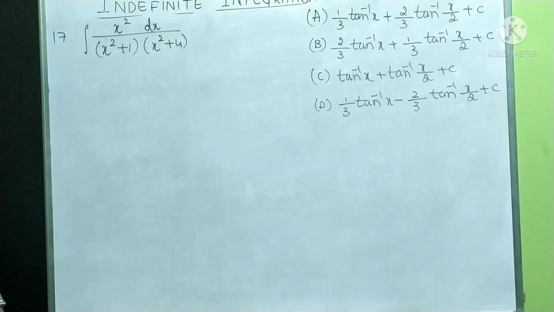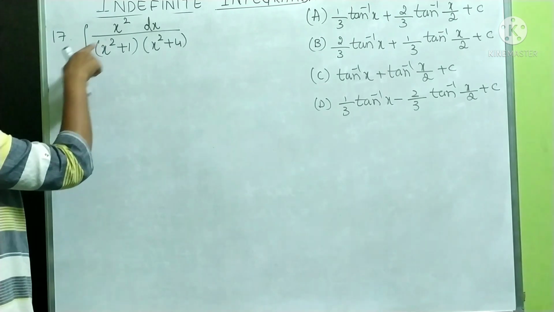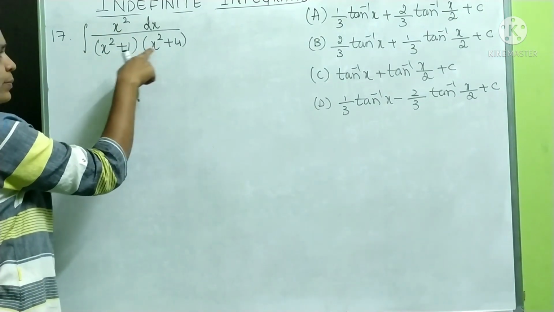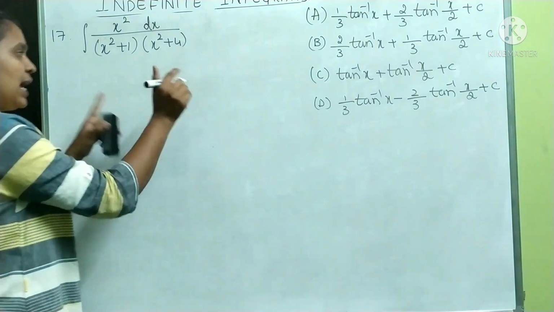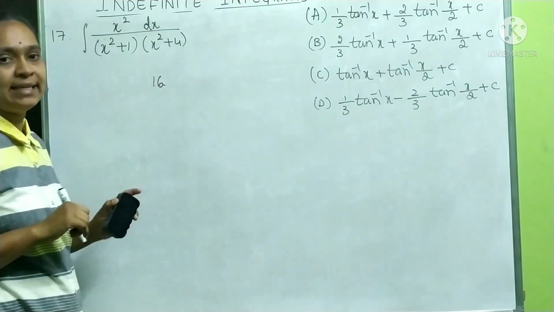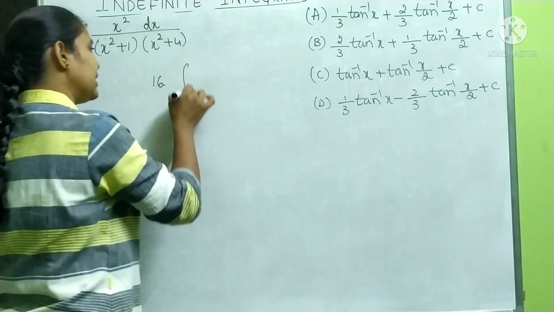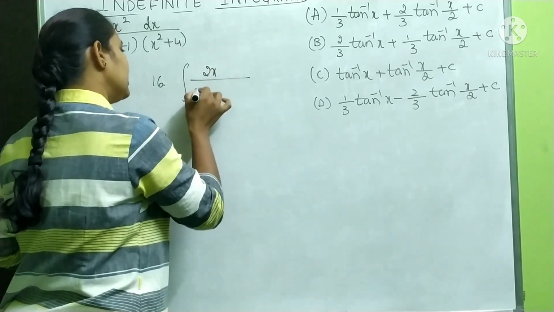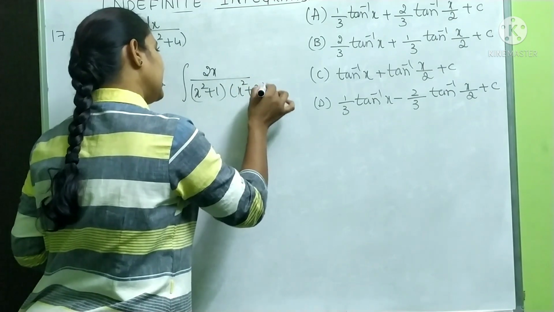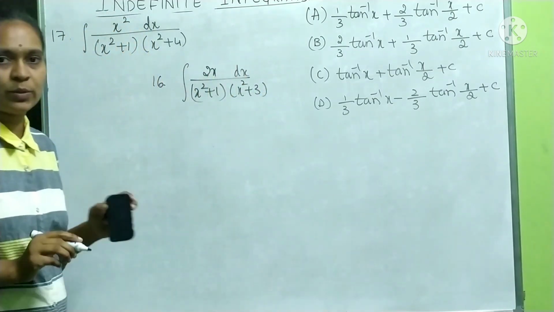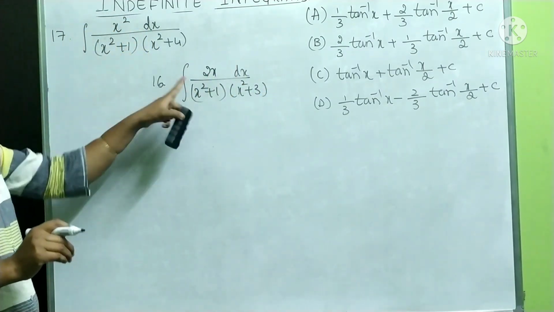Seventeenth is like this. Integration of x square dx by x square plus 1 into x square plus 4. See, I want to write question number 16 again. The previous question was like this: 2x by x square plus 1 into x square plus 3 into dx. This was the 16th question. See, look at the difference here.